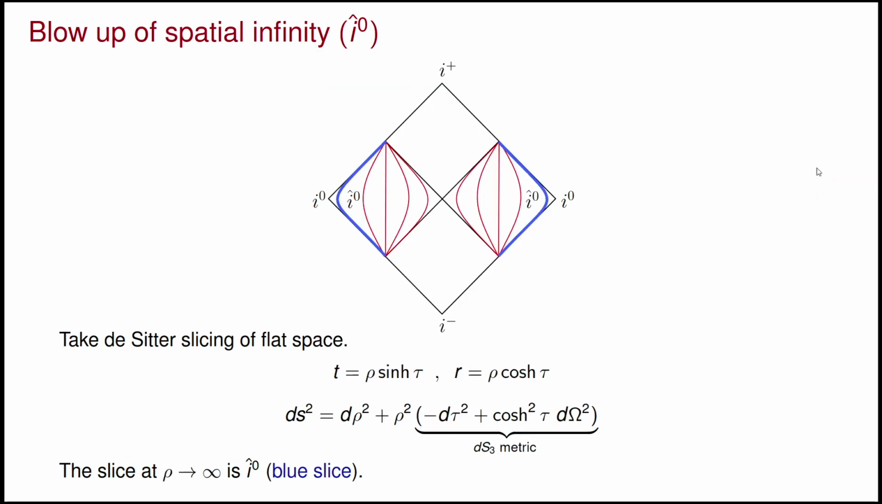But what I consider is actually not I0, but I hat 0, the blow up of spatial infinity. We take the de Sitter slicings of the flat space, the red lines, which are de Sitter 3 slices, and the de Sitter 3 slice at rho tends to infinity, marked in the blue line, is the I hat 0, or the blow up of spatial infinity.